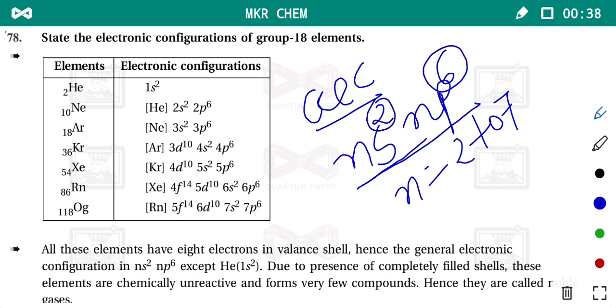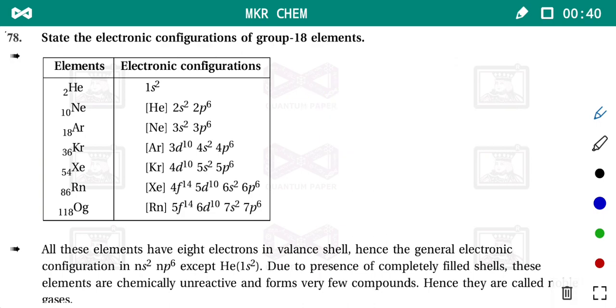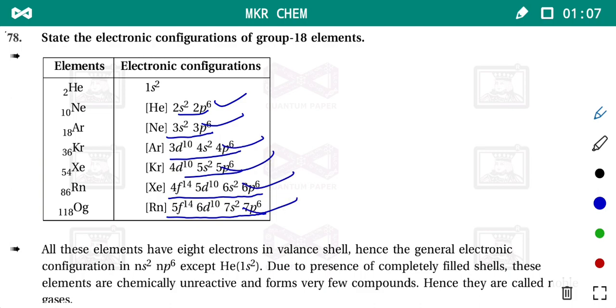Already you practiced it. In group number 18, the elements are helium, neon, argon, krypton, xenon, radon and oganesson. Newly added synthetic element is oganesson. Write down electronic configuration according to code number 22, 33, 344, 455, 4566 and 4677. SP, SP, DSP, DSP, FDSP, FDSP.